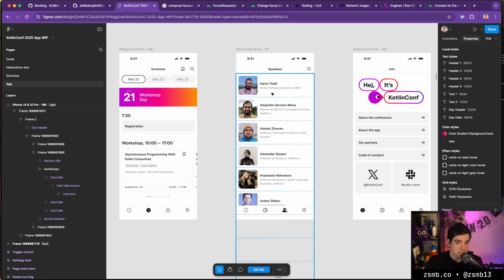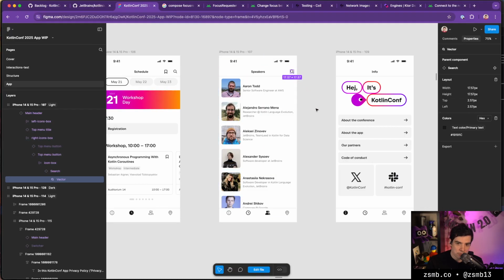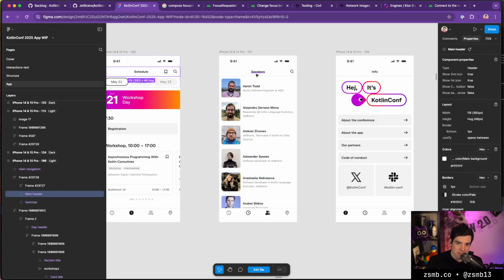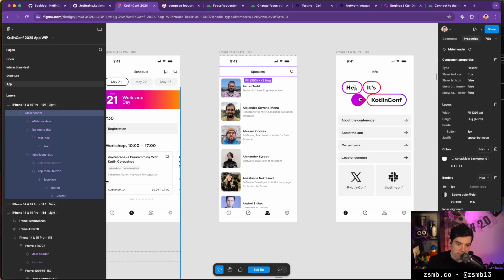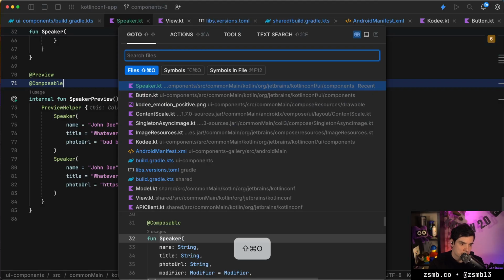The speakers page, I mean, that's literally just a list of the speaker things. So that's ready to go. And of course, the toolbar, which is a different search this time. So we do have to make it easy to reuse the search field between these two screens. So that's actually going to be the test for us. Let's do that. Let's change the preview to reflect a couple different states, and then as I refactor, I'll have a better basis for going about things.